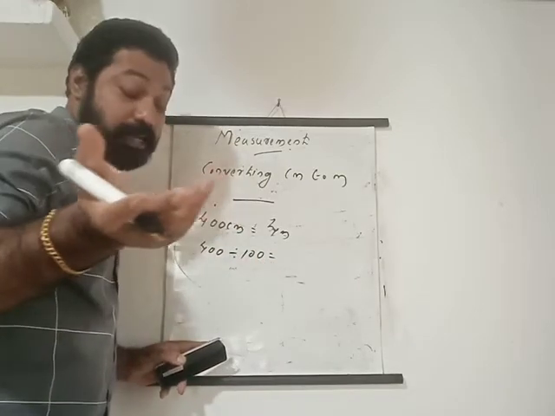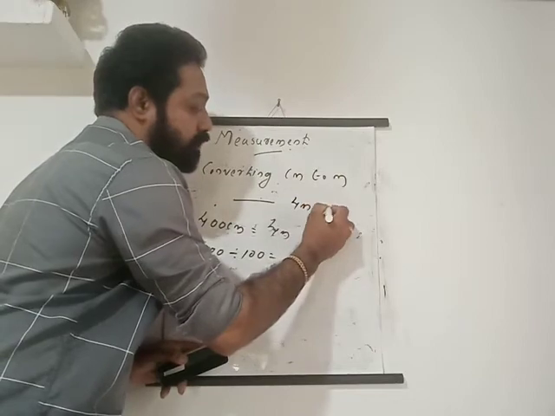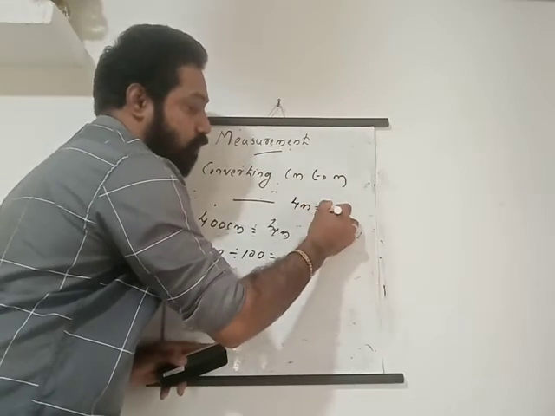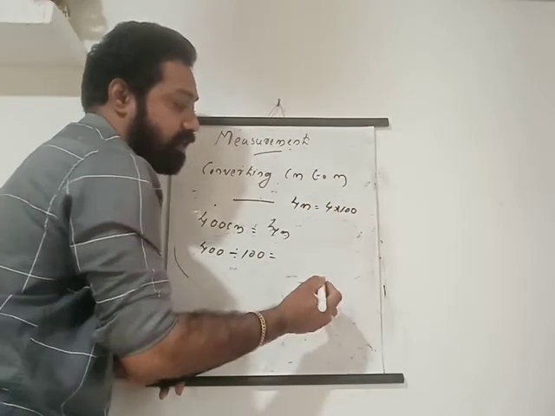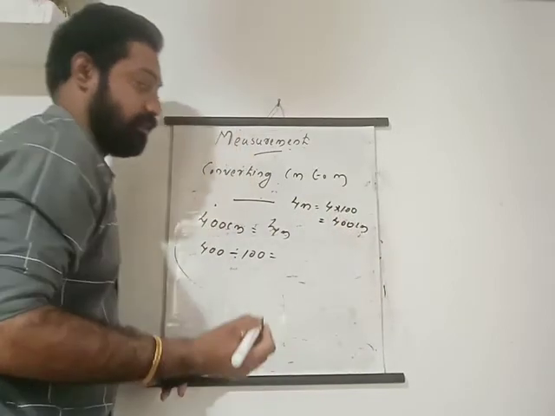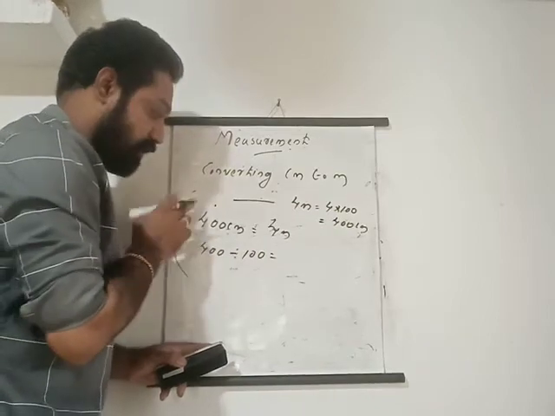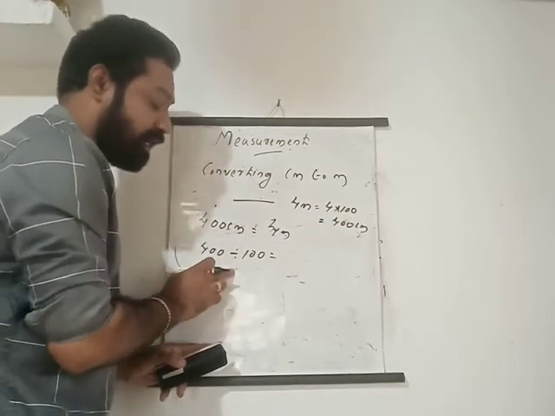There we multiplied with 100: 4 into 100 we did, and we got 400 centimeters. To reconvert that one we have to divide. To convert centimeters into meters we have to divide with 100.